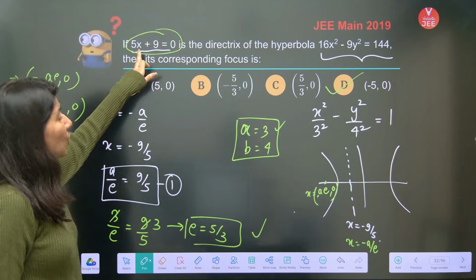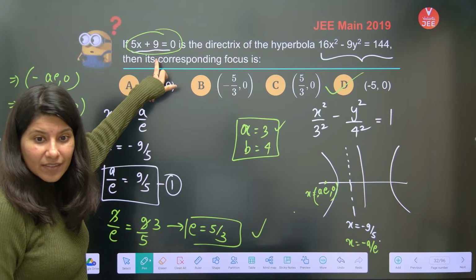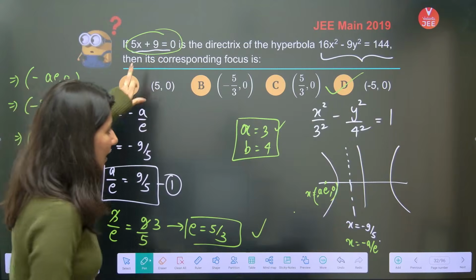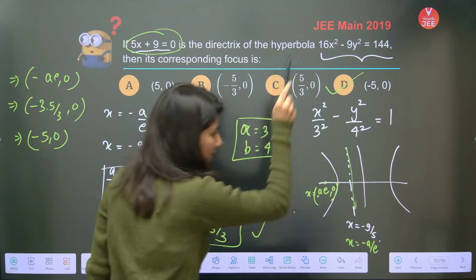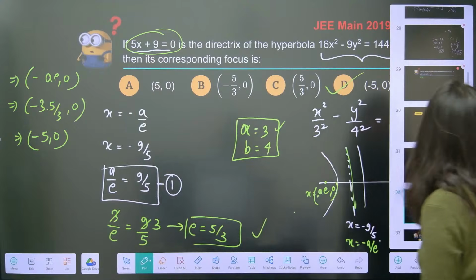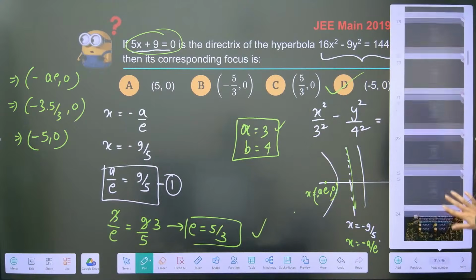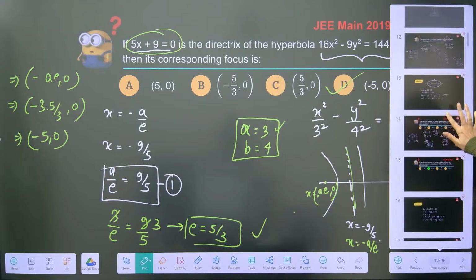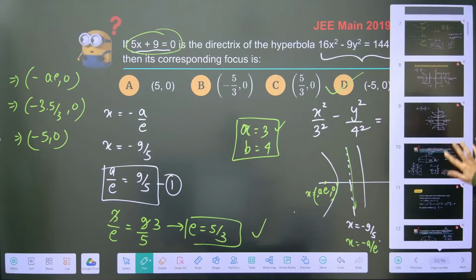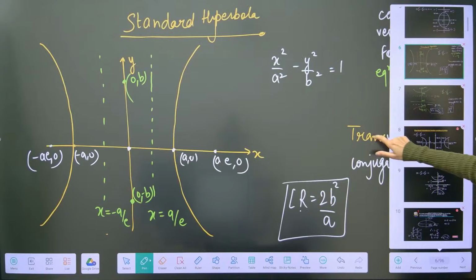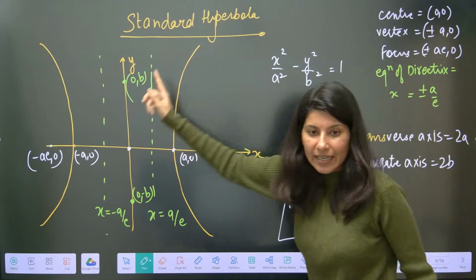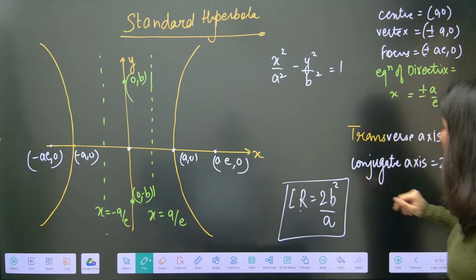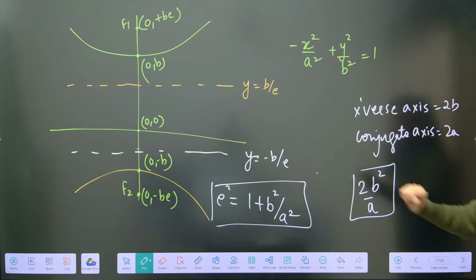See, what is the directrix, J aspirant? X equals something. That means directrix is like this. So if I go back to both the standard hyperbolas which we have studied, by the way, vertical and horizontal is not the term, but what you are trying to figure out is which type of hyperbola this is. Either it is an intersecting x-axis hyperbola or an intersecting y-axis hyperbola.